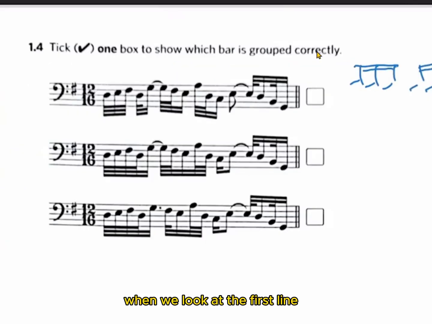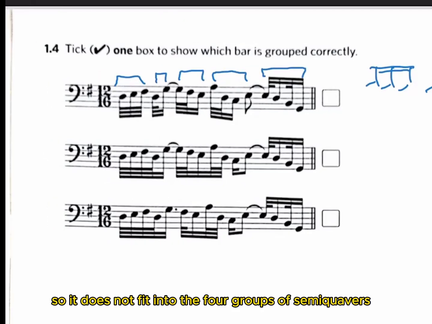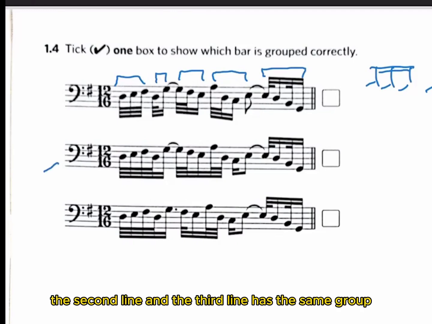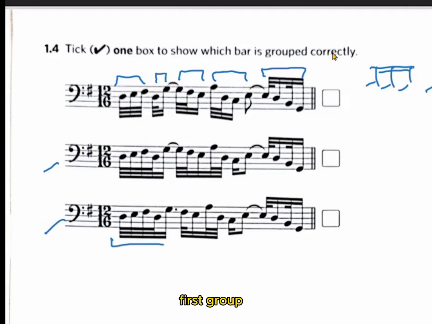When we look at the first line, it looks like there are 1, 2, 3, 4, 5 groups of notes. So it does not fit into the 4 groups of semiquavers. The second line and the third line have the same grouping. There are 4 groups. Let's look into the third line, first group.